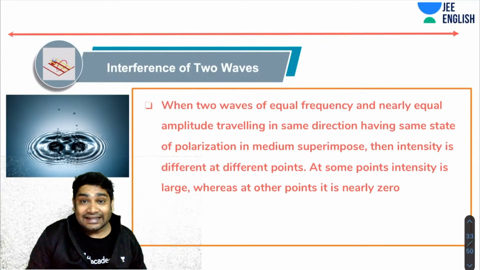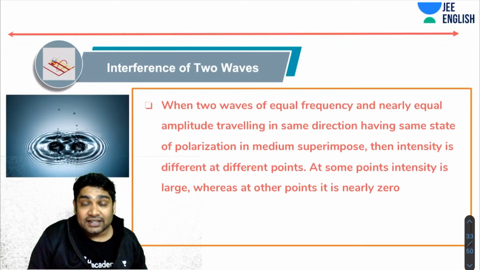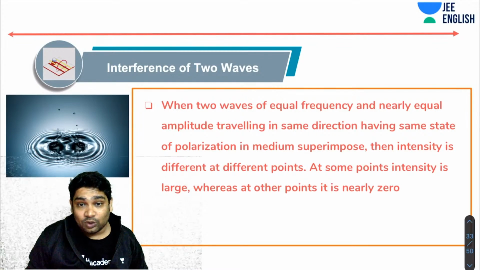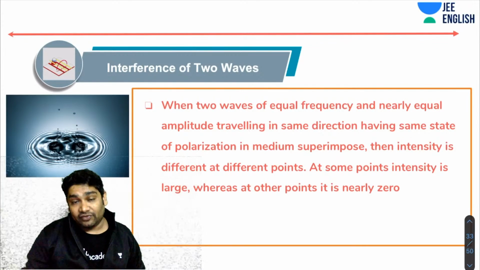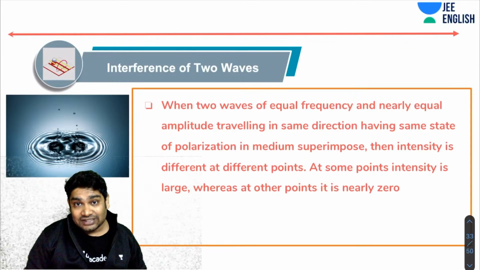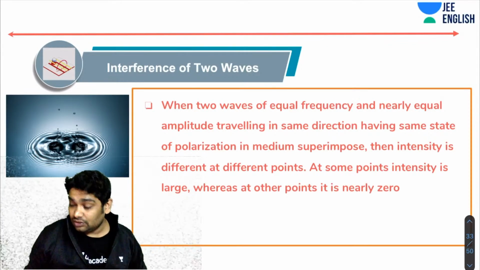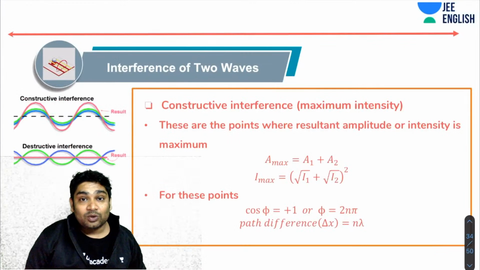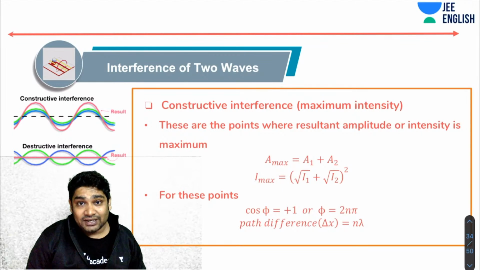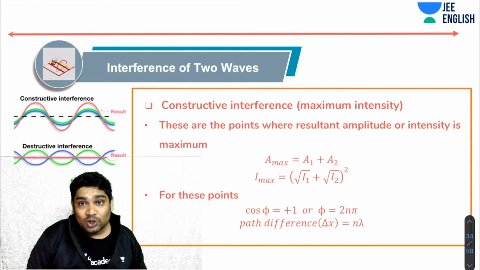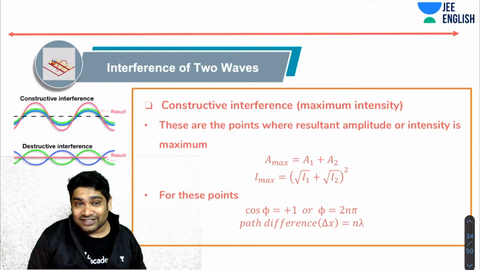At some points the intensity will be large, and at some points it would be nearly zero. This redistribution of energy due to superposition of two waves is what you call interference. There are two kinds of interference: constructive interference, which produces the maximum intensity, and destructive interference. Let's talk about constructive interference first.